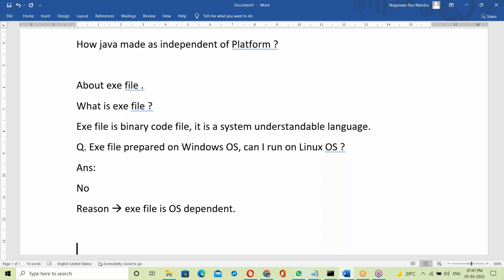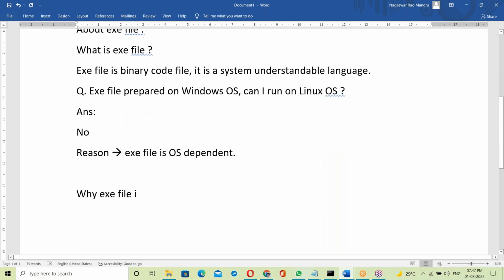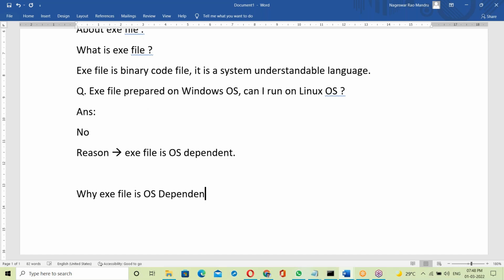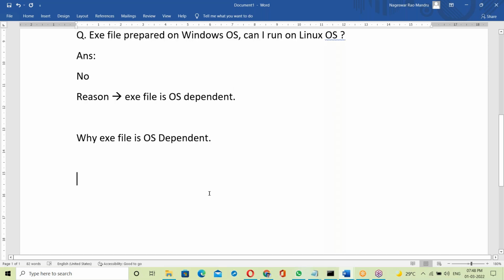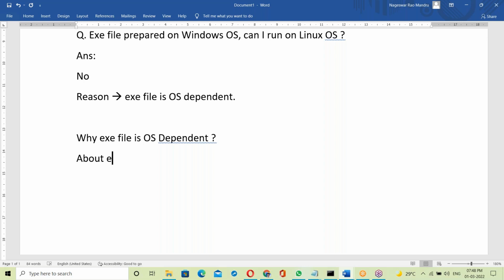The next immediate question: why is an exe file OS dependent? These are important interview questions, compulsory questions. For this purpose, you must have knowledge about the exe file. Let us see about the exe file.